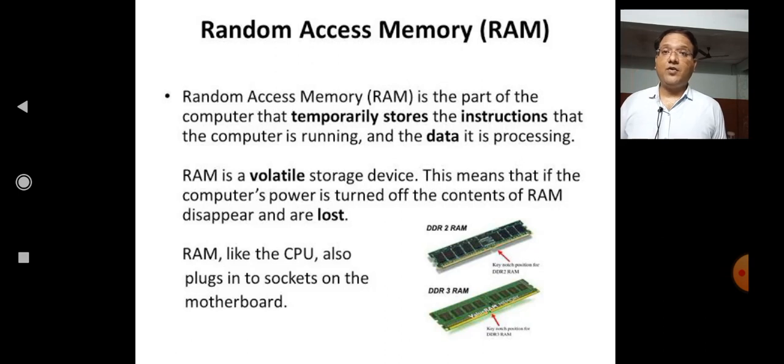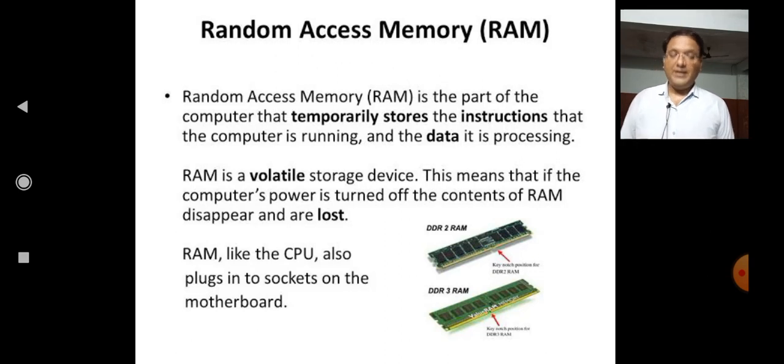RAM stands for random access memory. Random access memory is the part of the computer that temporarily stores the instructions that the computer is running and the data it is processing.